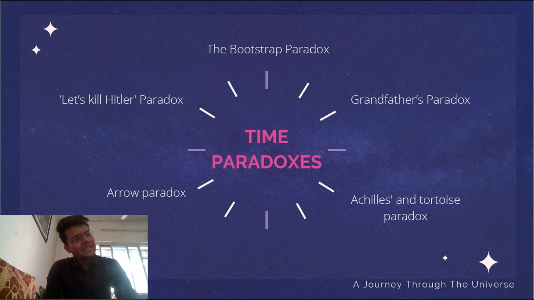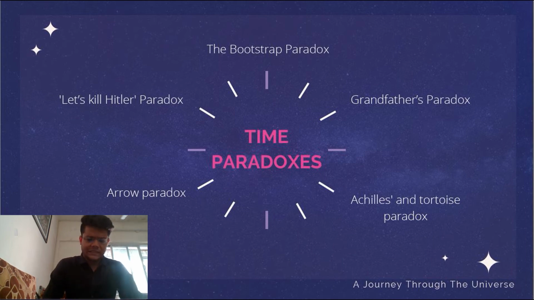So if he's dead, obviously there'd be no World War. But then if there'd be no World War, there would be no reason to kill Hitler. There'd be no reason for me to go back and kill Hitler. And this paradox lies in itself, that if there was no Hitler, we would not have to kill him. If there was no World War, we would not have to kill Hitler.